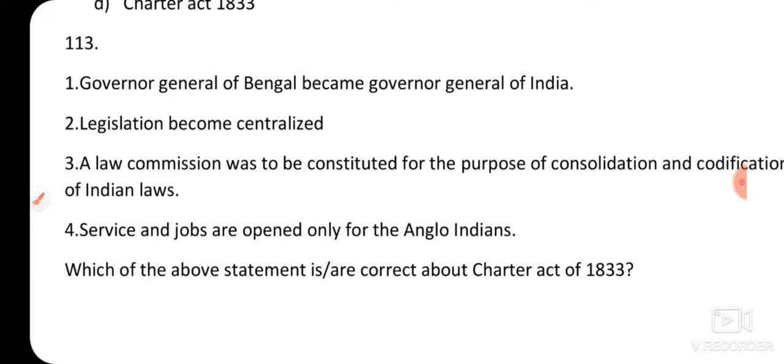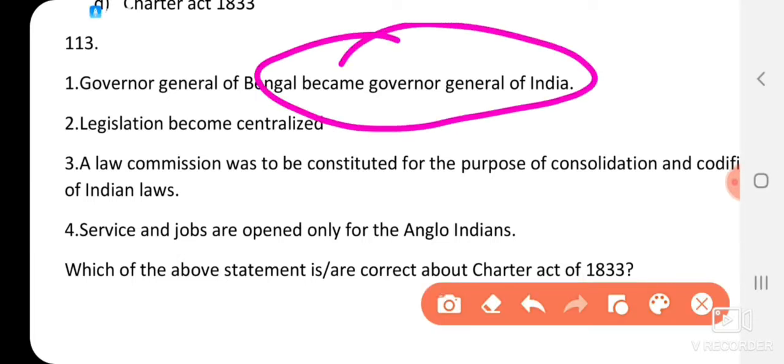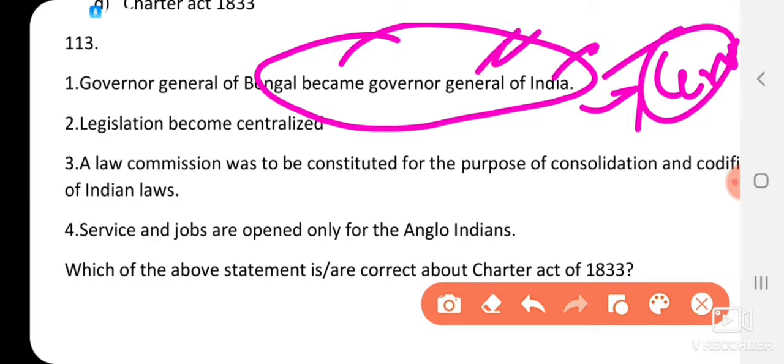Okay, I hope you all tried. So we'll see which is the correct answer. Statement 1, they are telling that Governor General of Bengal becomes Governor General of India. This is a true statement. The Governor of Bengal became Governor General of Bengal in the Regulating Act of 1773, but in the Charter Act of 1833, Governor General of Bengal became Governor General of India. That means the power is more centralized now. The Governor General of India has more power over other Governors, so that's why the power is more centralized. So statement 2 is also correct.